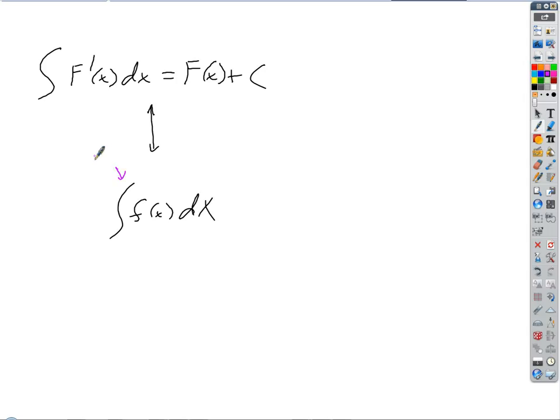It includes the symbol, but there's also going to be this variable of integration, which looks like the dx part of the differential, right? This part in the middle we call the integrand. That's the part we're actually doing all the work on, the function we're playing calculus Jeopardy with, right?